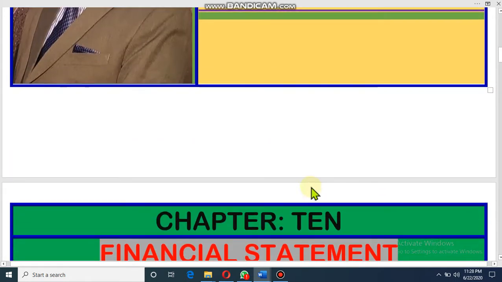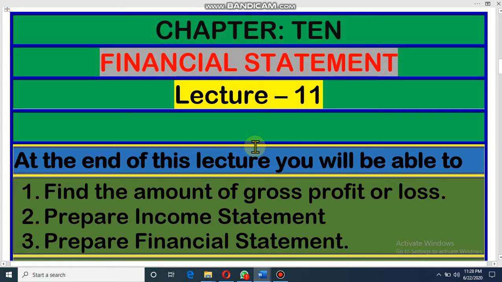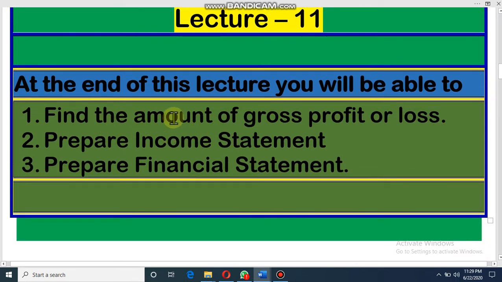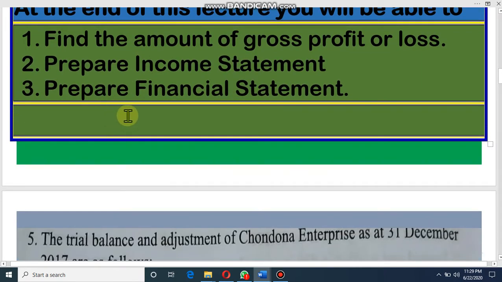Dear student, today we will discuss chapter 10, which is financial statements. This is our 11th lecture on this chapter. By this time we have discussed a lot on this chapter. After this lecture you will be able to find the amount of gross profit or loss, prepare the income statement, and prepare the financial statement. That means we will discuss all the things of this chapter in this lecture.